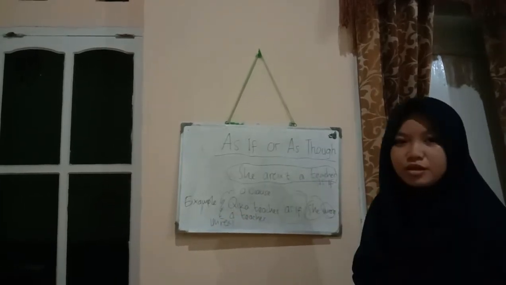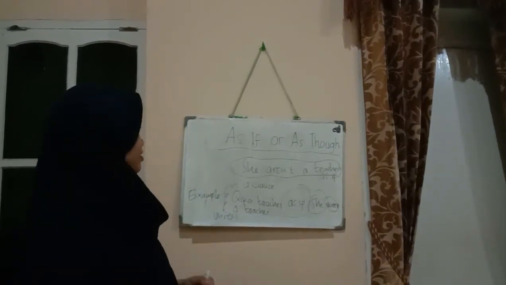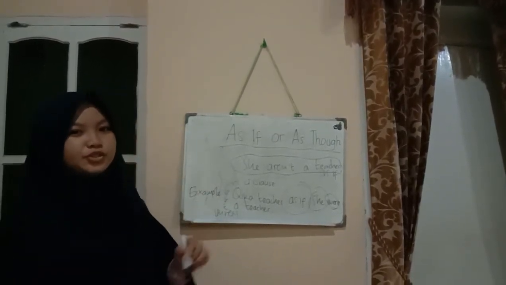I think that's all. Thank you very much. I hope you can understand what I have told you.